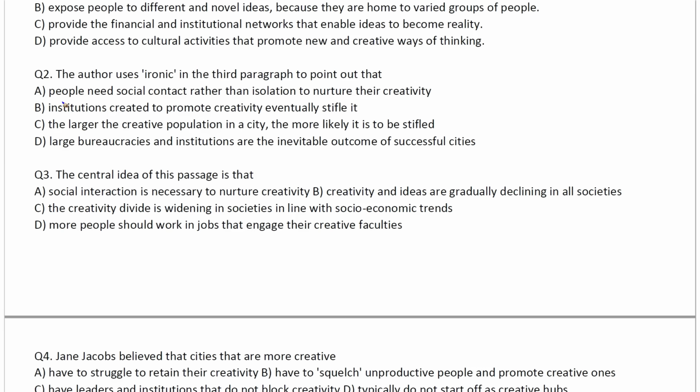So when you talk about the central idea, this question here, which is the central idea of this passage? Now you see, number one: social interaction is necessary to nurture creativity. So he said that it's a social process. Then he said that people should learn from each other, compete with each other. So this is what he's talking about, right? Social interaction. This is your answer. Now even if you look at B, C, and D, you can eliminate them. So elimination is more possible here.